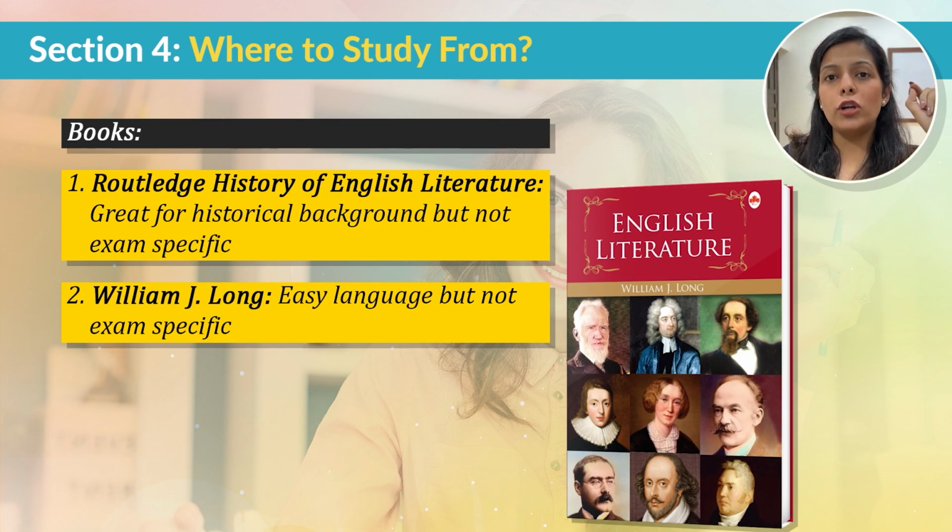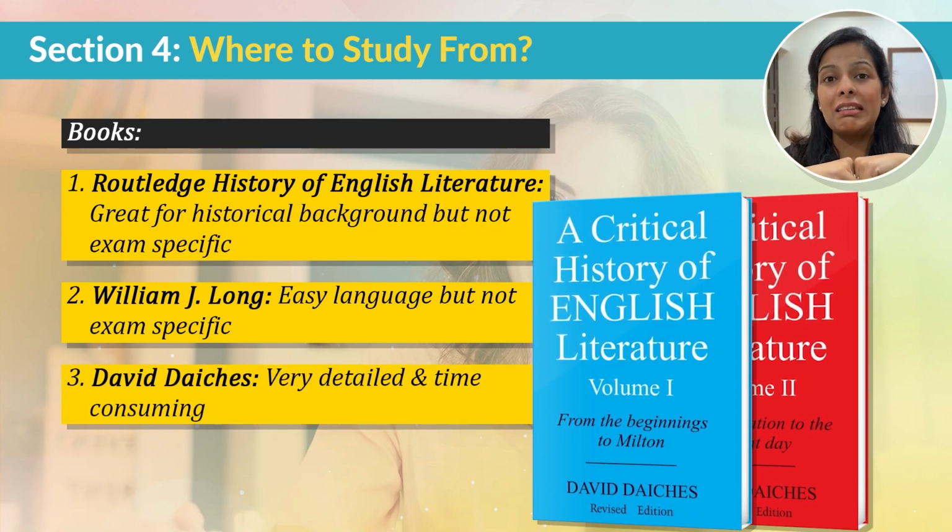Now, before I move on to the online resources, it is important for me to also address some misconceptions about the most famous history of English literature book, that is David Daiches'. Now, friends, David Daiches' is a very, very important book which is said to be the Bible of English literature. It is a book that is written in two parts.